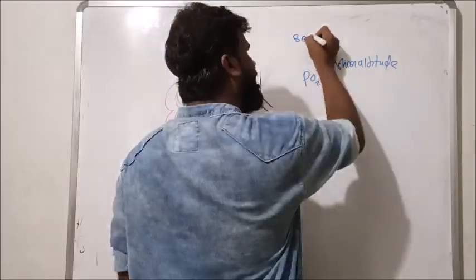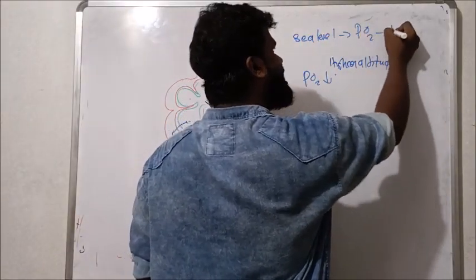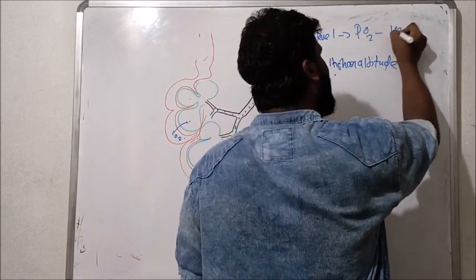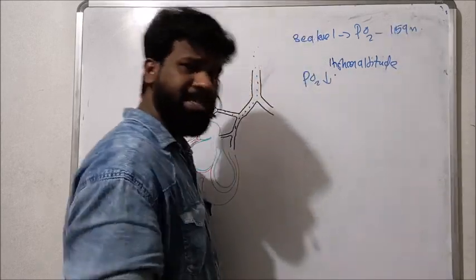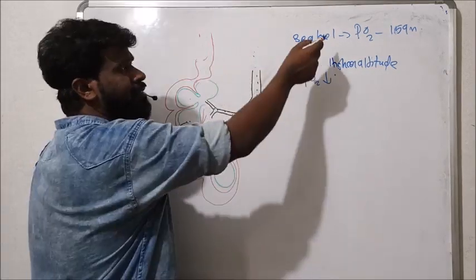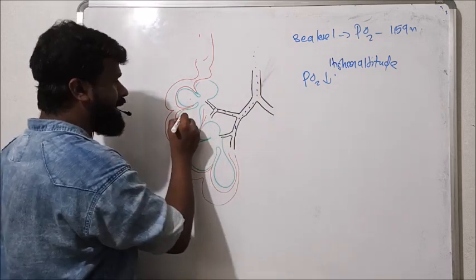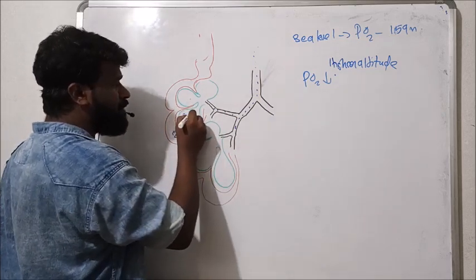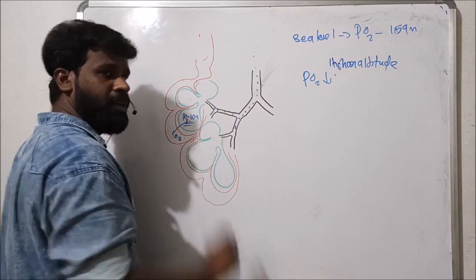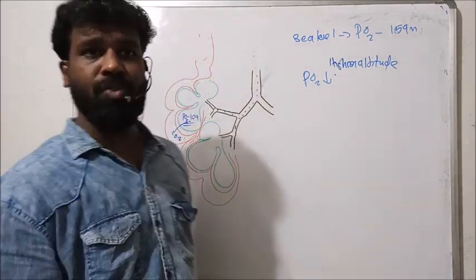Normally at sea level, the partial pressure of oxygen is about 159 mmHg. And from sea level, when air is inhaled and oxygen reaches the alveoli, the partial pressure of oxygen in the alveoli is 104 mmHg at sea level.